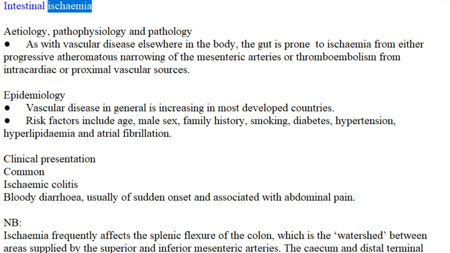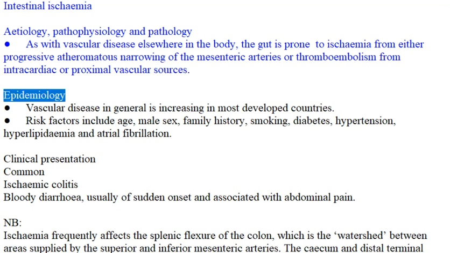Intestinal ischemia. Etiology, pathophysiology, and pathology. As with vascular disease elsewhere in the body, the gut is prone to ischemia from either progressive atheromatous narrowing of the mesenteric arteries or thromboembolism from intracardiac or proximal vascular sources.